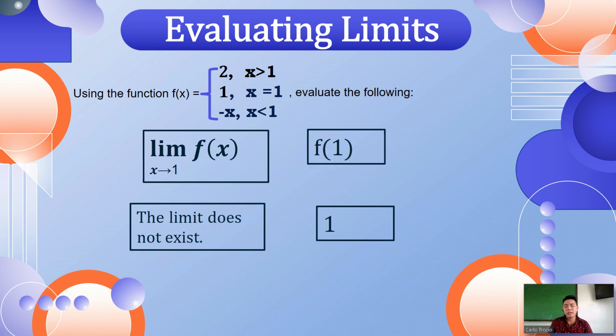Next, what if we have this one? The limit of f of x as x is approaching 1. In this case, the limit does not exist.